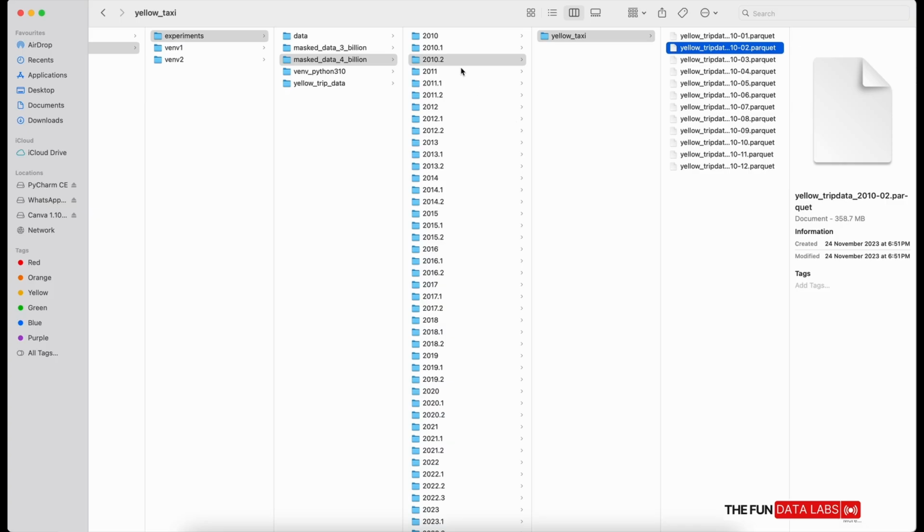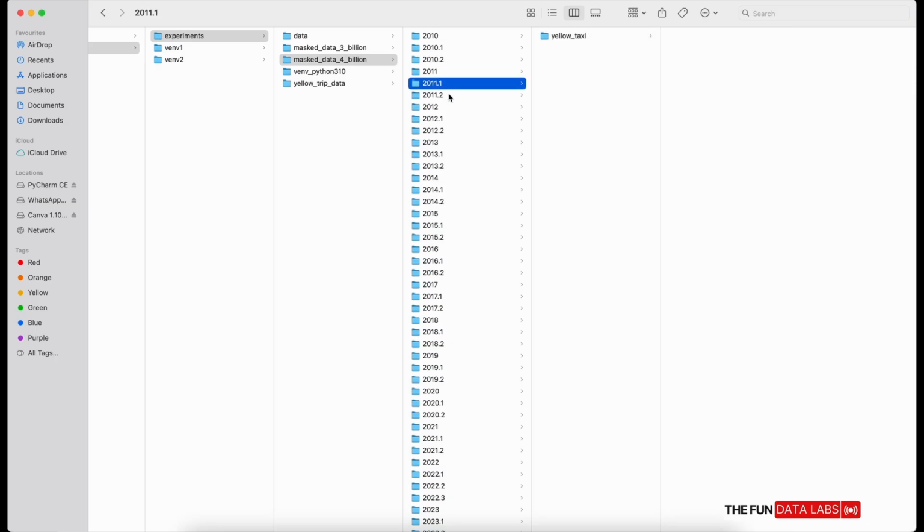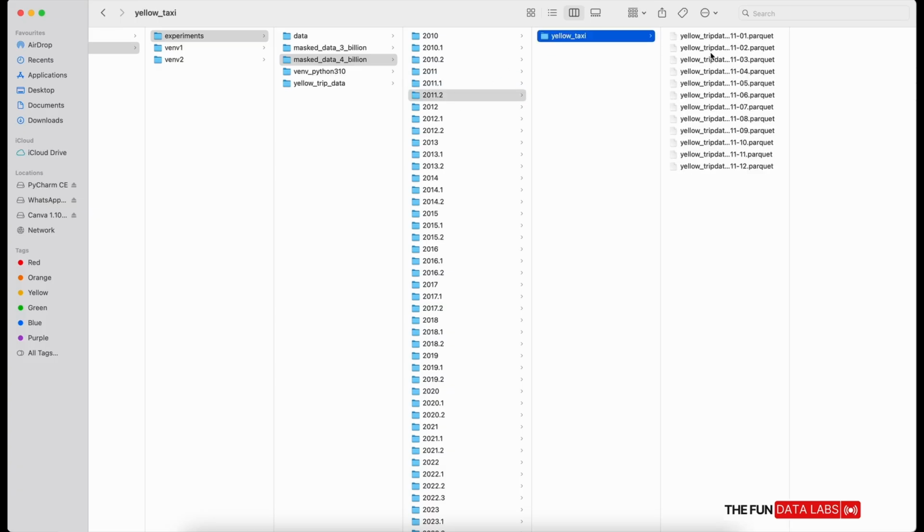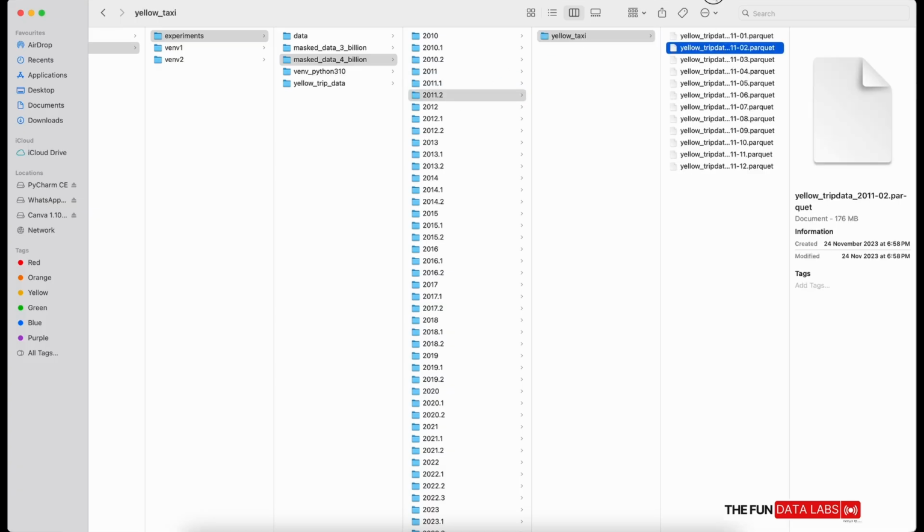So what we have, yellow taxi data, is the only way to go forward. We are using that one. We might be creating some masked data by using this 2000 and 2023 data just to increase the size of the data set. We want to show you how we can work with a longer data set. Initially this data set is providing us some 1.5 billion records, and we want to increase the data size to 3 billion or 4.5 billion for better understanding.